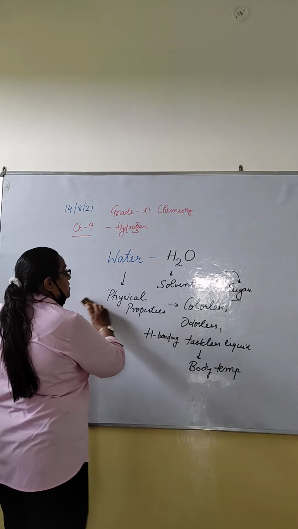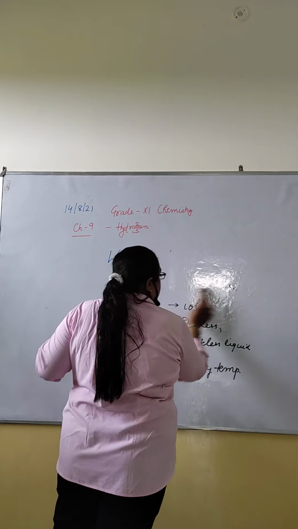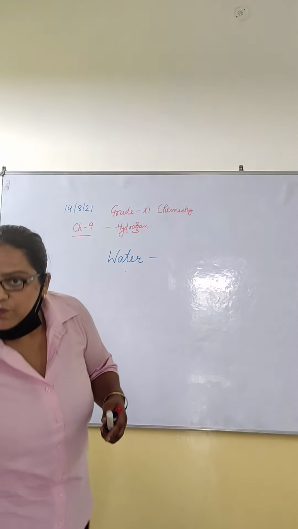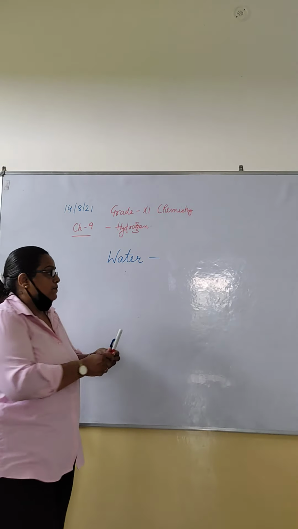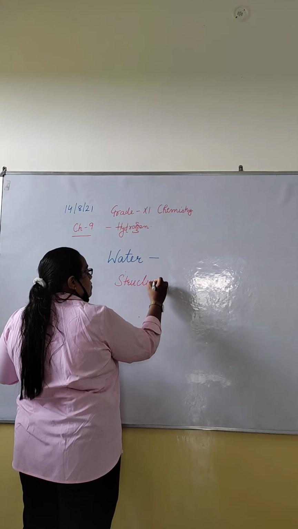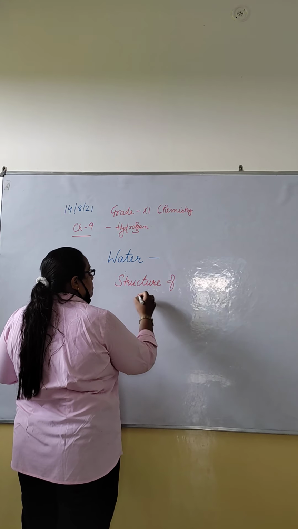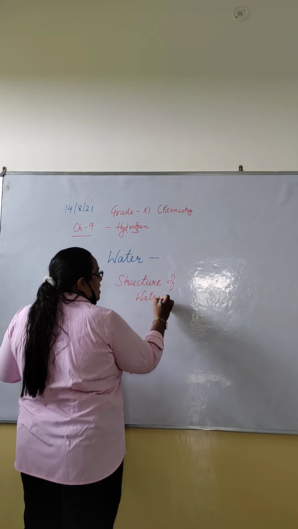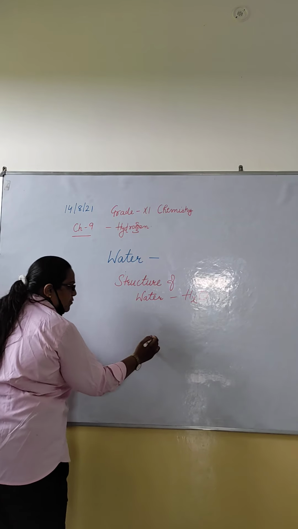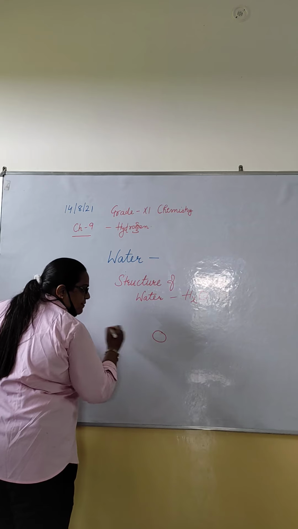Next is the structure of water. I will talk about the simple theory. Oxygen is the middle element.